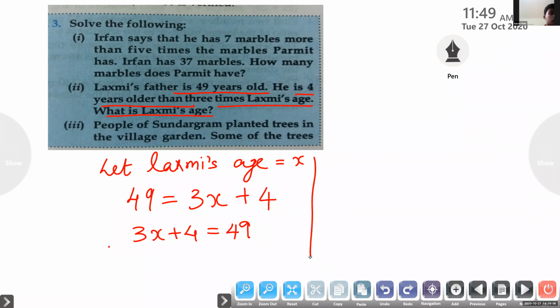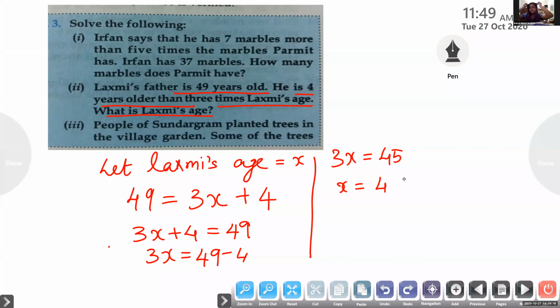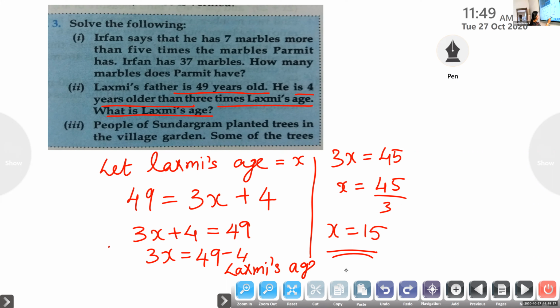Now, see this: 3x plus 4 is equal to 49. So 3x will be equal to 49 minus 4. 3x is equal to 45, so x is equal to 45 by 3, x is equal to 15. Clear? At last, you have to write the answer: Lakshmi's age is equal to 15 years.